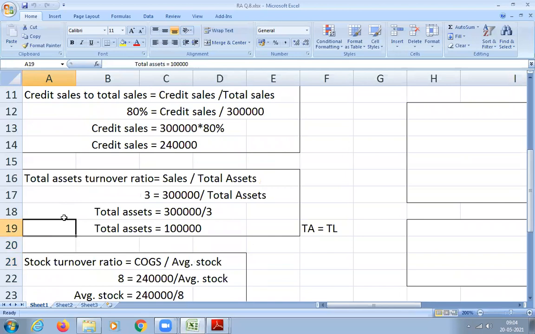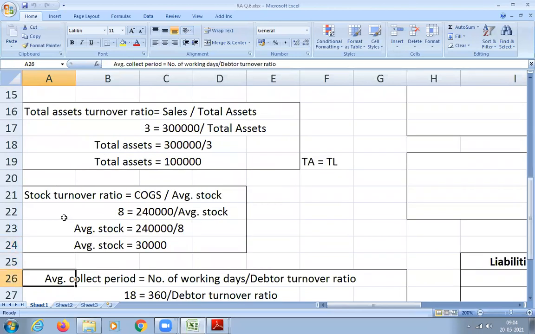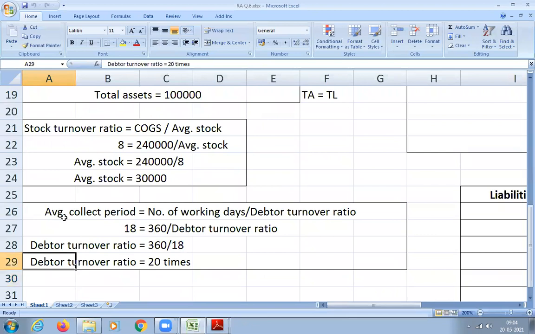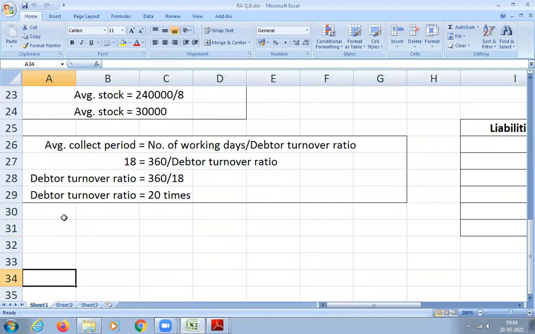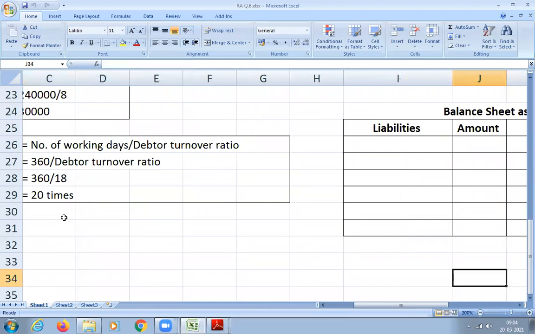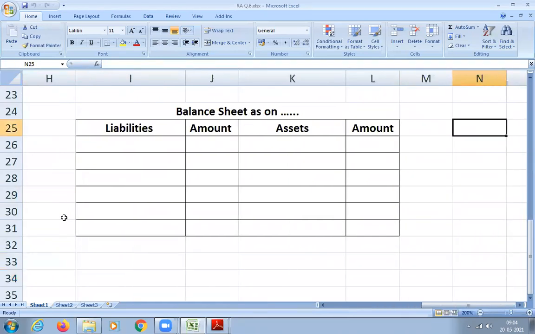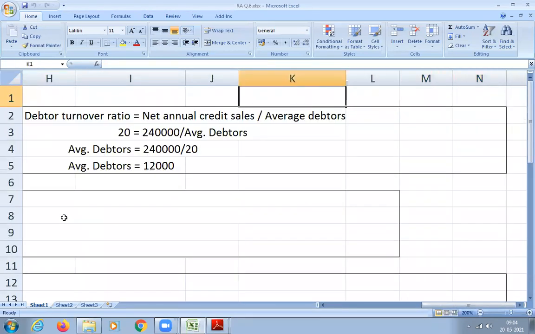Then total assets we got 1 lakh. Then stock we got 30,000. Then we got debtors turnover ratio of 20%. Using the debtors turnover ratio, we calculated the debtors, 12,000. So we have stopped till here.